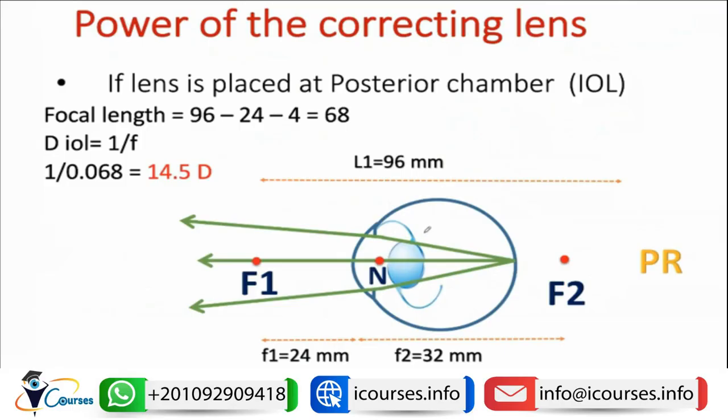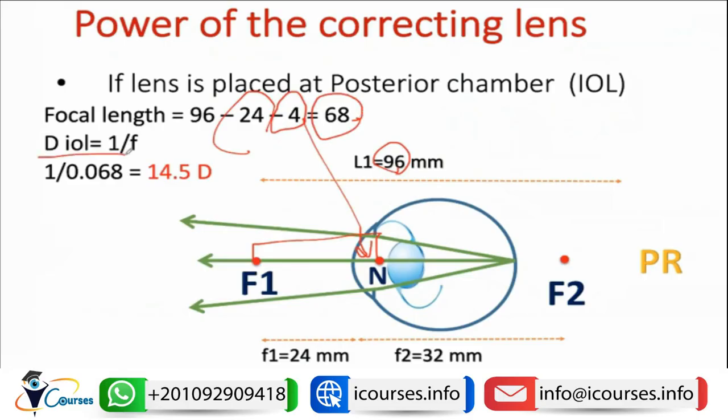Yes, exactly. It will increase. So if we move the lens further toward the eye, the focal length will be 96 minus 24 millimeters, which is the first focal length, minus 4. And what is this for? It will be simply the anterior chamber depth. So we return the IOL more backward to be in the bag. So the focal length here will be 68 millimeters.